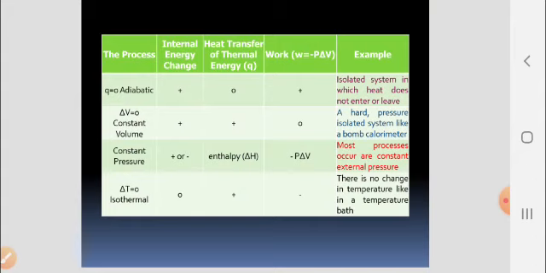The third one is at constant pressure, where the internal energy change may be positive or negative, and the work will be −PΔV. Most processes are at constant external pressure. And the last one, in which ΔT is equal to 0, means the process occurs isothermally. The internal energy change is 0. Heat transfer of thermal energy is positive and the work done is negative. There is no temperature change, like in a temperature bath.